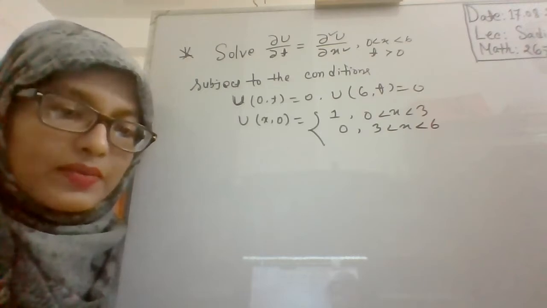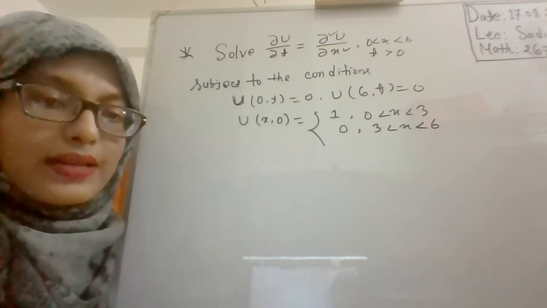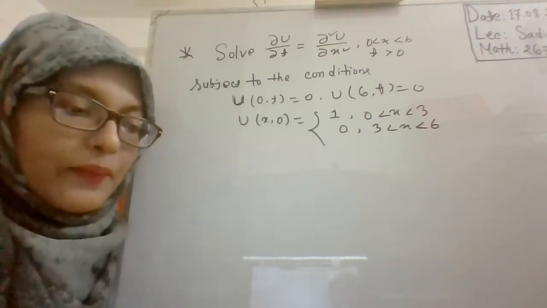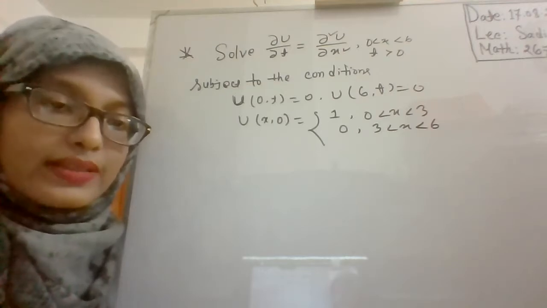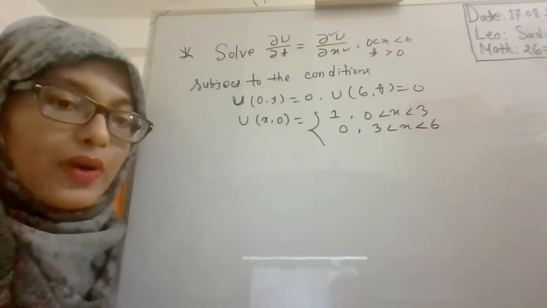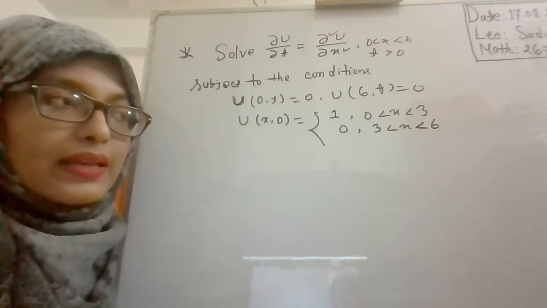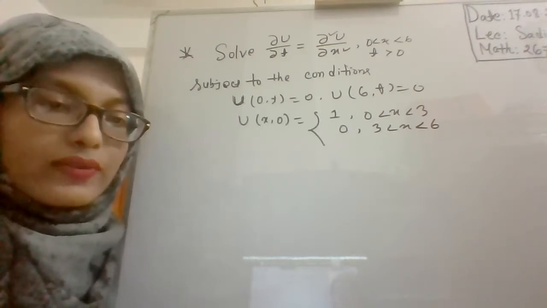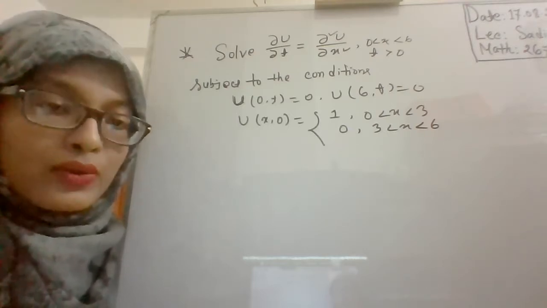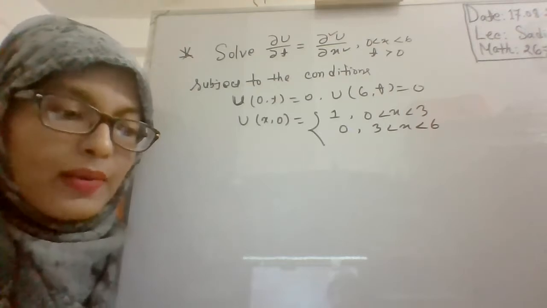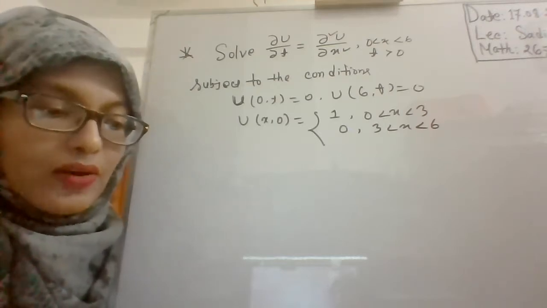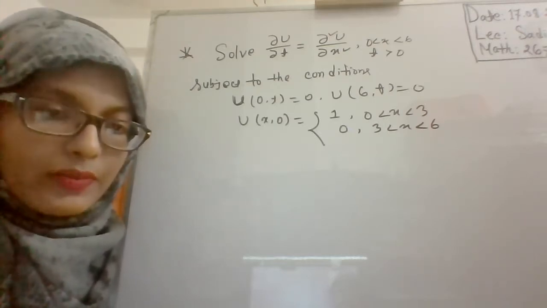Okay, I think most students are present now, so we can start today's lecture. In our previous lecture, we got an idea about boundary value problems and initial boundary value problems, and we saw how to find the solution of a boundary value problem by using Fourier analysis or the formula of Fourier transformation.